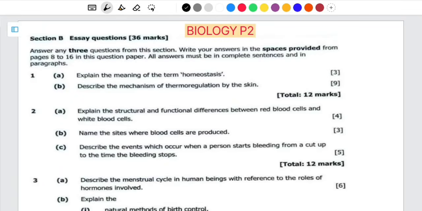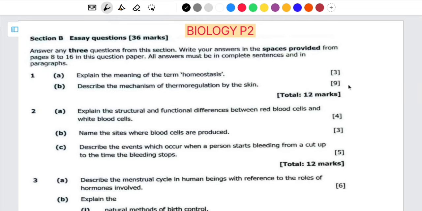So this is Biology Paper 2, 2025. In this video, I'm going to guide you on how to write an essay. Remember, this is section B, and it carries 36 marks. You have to answer 3 questions from these 5 questions. Make sure you choose the questions that you are capable of answering, and the questions that you're sure you can get at least 8 marks from 12, or 10 marks, or 12 out of 12.